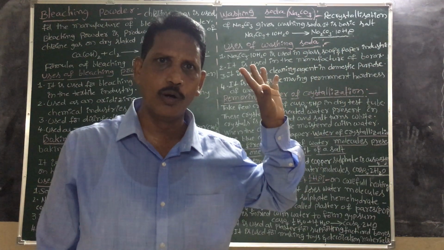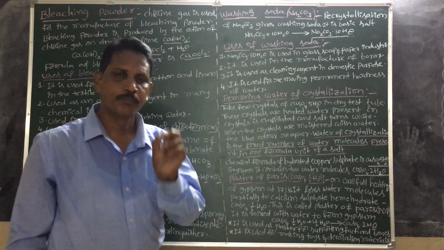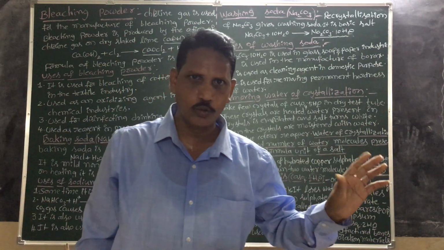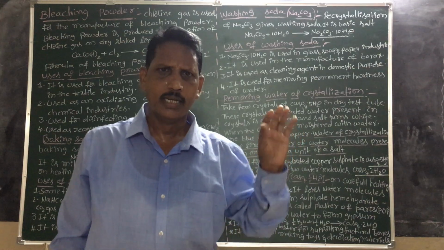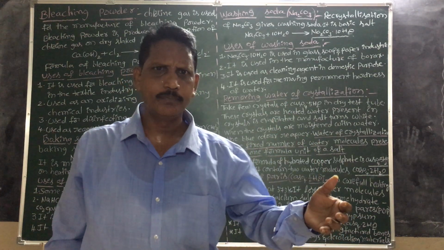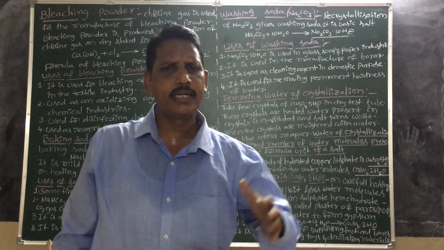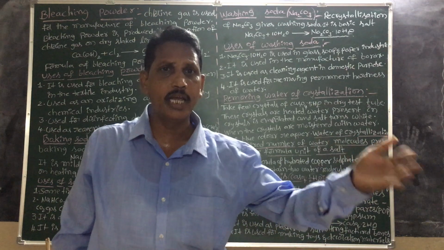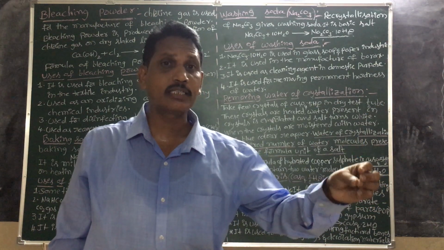Na2CO3·10H2O. Okay. The formula of gypsum is CaSO4·2H2O, hydrated calcium sulfate. This hydrated calcium sulfate is heated at 373 kelvins. It gives plaster of Paris.